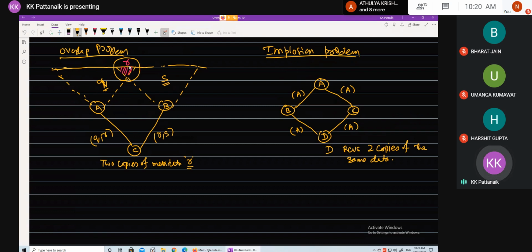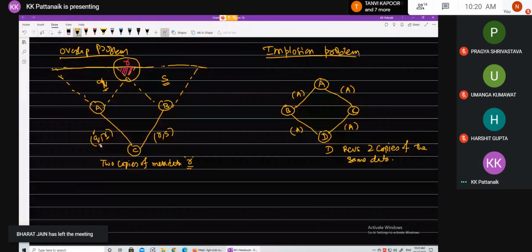So when A records any data within its sensing range, it will record Q. That record will contain Q as the data item, and R is the metadata. Q is the data, and R is the region, and this can be the metadata.